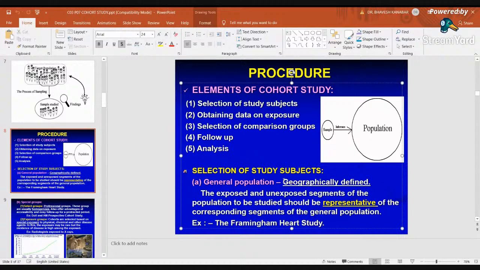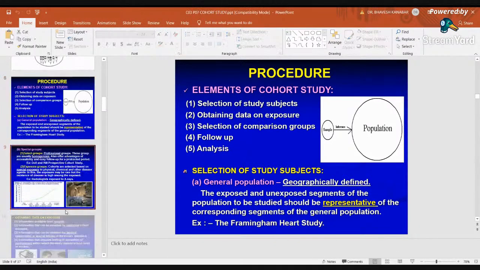then you have to select the sample population who are residing in Jamnagar or Rajkot and are smoking. The exposed and unexposed segments should be representative of the corresponding segment of the population, so there should be representation of the general population. For example, the Framingham Heart Study, which has been carried out for many years, is a study on cardiovascular disease. So the first thing we have to take care of is that the general population selected should be representative.